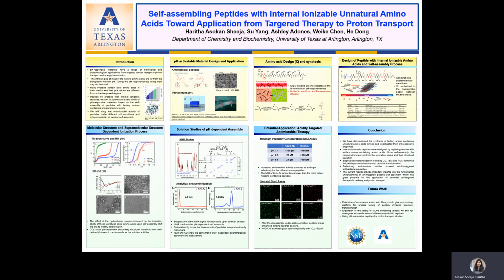So there's a need for new design and synthesis of unnatural amino acids that can present chemically diverse ionizable side chains for the construction of pH responsive materials with enhanced pH tunability. So in this work, we synthesized two unnatural amino acids with tertiary amine group. Compared to lysine, these are more hydrophobic, therefore could be better accommodated in the hydrophobic compartment of the self-assembled peptide. Then we introduced these residues in the multi-domain peptides, which are known to form beta sheets.